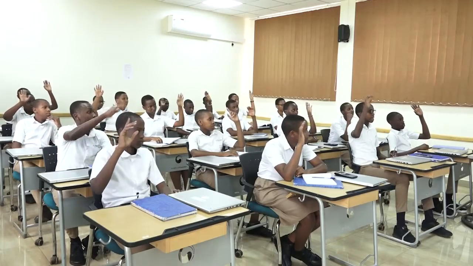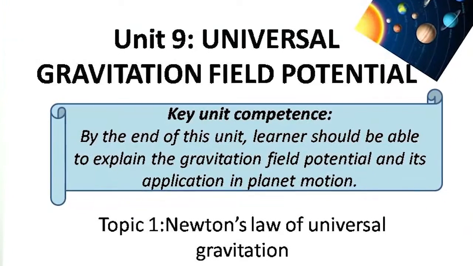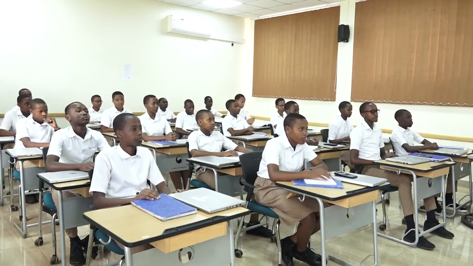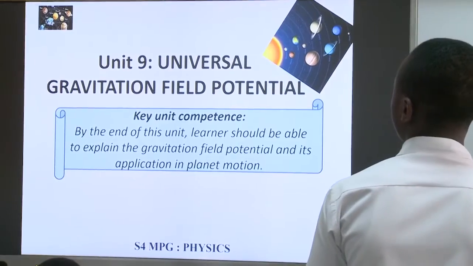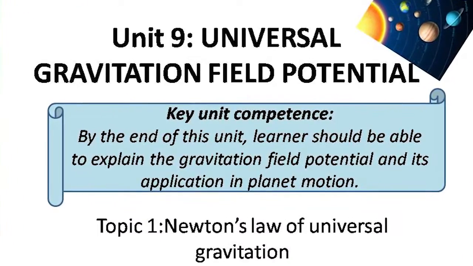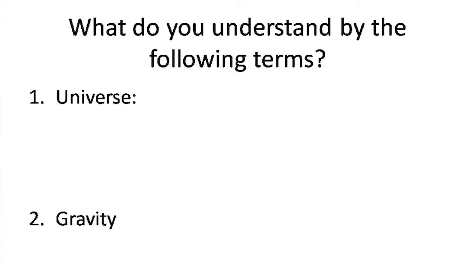Thank you. The topic that we're going to study today is the universal gravitational field potential. It also has a key unit competence. What is required for you as a student? Then, Juvent, you can lead for us the key unit competence. Thank you. By the end of this unit, the learner should be able to explain the gravitational field potential and its application on planet motion.